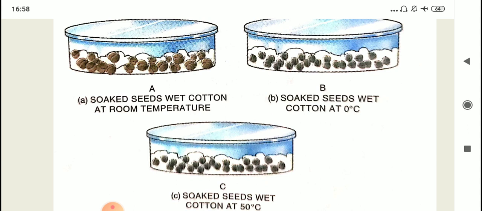Seeds will germinate in Petri dish A because there in Petri dish A it is receiving the right temperature and right amount of moisture. In case of the seeds that are present in Petri dish B, since the temperature is 0, so the seeds will fail to germinate. And in case of Petri dish C, temperature is very high, so again the young tissues will die and there will be no germination.